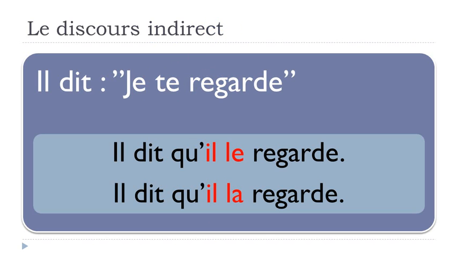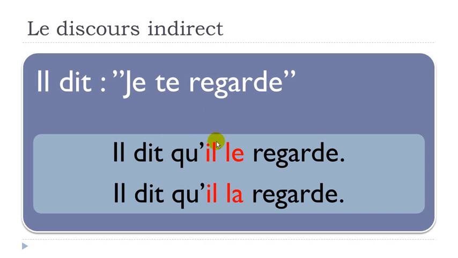So let's see now. And it's quite interesting because in that case, if you get the sentence just like that, without any previous information, whether this te is for a boy or a girl, then it can be quite tricky because we don't really know, and we'll have two options. The first one, il dit qu'il, okay?